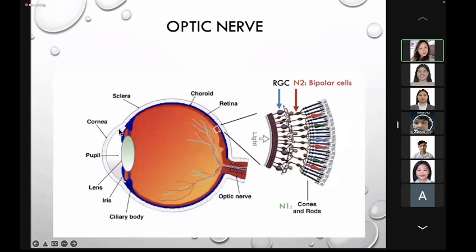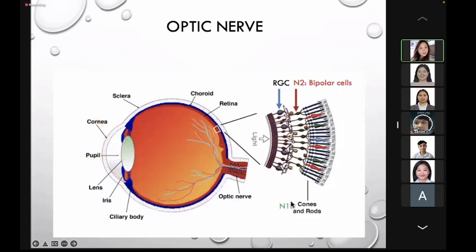The light enters the eye via the cornea, which is the anterior transparent part of the globe. This is the main refracting surface of the eye. It will pass through the space here, that is the pupil, going to the lens. Okay, now from the lens, the light will travel to the vitreous cavity going to the retina. So here, information will pass through the optic nerve to go to the brain for interpretation.